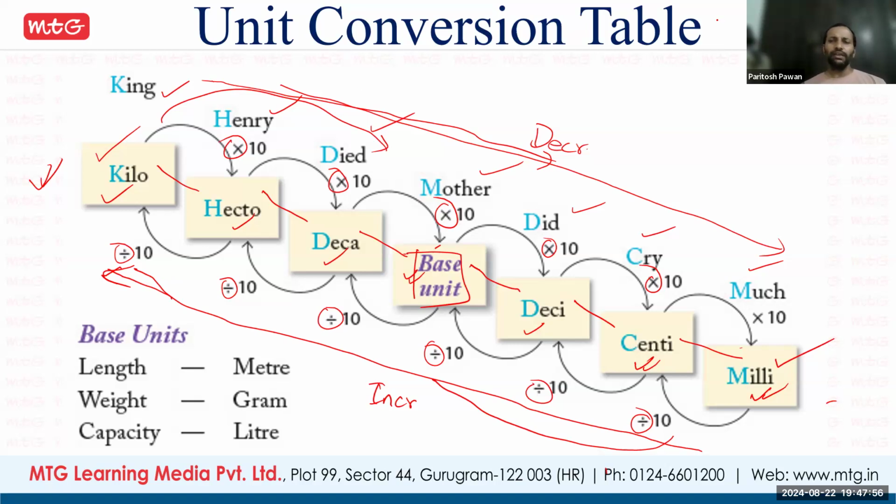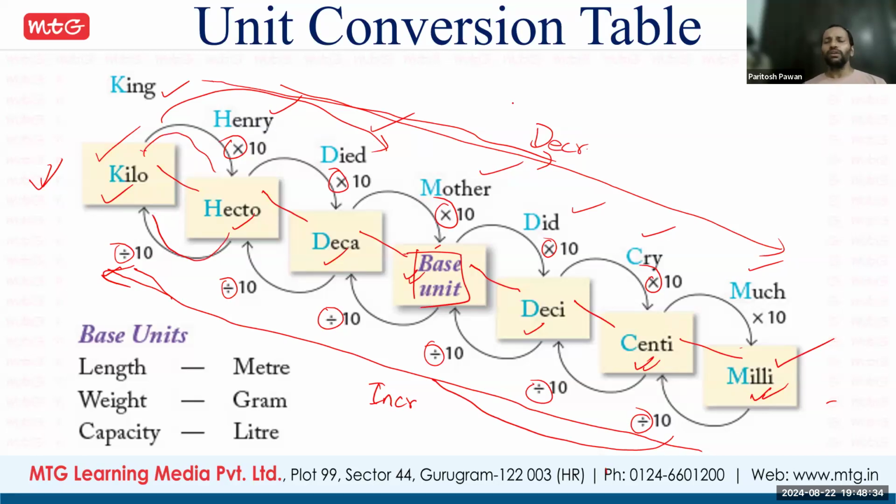Yes, Aryan, any doubt you have? Yes, sir. If we multiply kilometer into hectometer, won't hectometer become bigger than kilometer, sir? Kilometer is bigger or hectometer is bigger? Kilometer, sir. That only I'm trying to say. Fine. So a bigger one, if you convert into a smaller one, you multiply. A smaller one, you convert into a bigger one, you divide. Okay, that is the first rule.